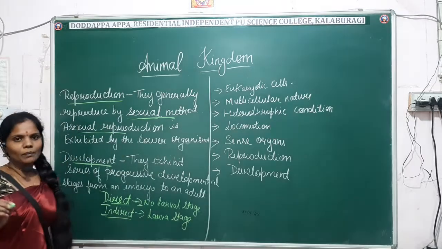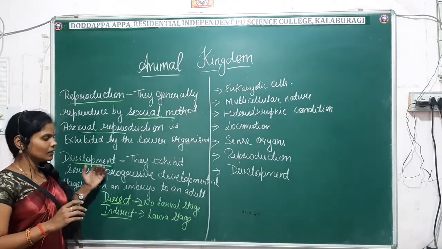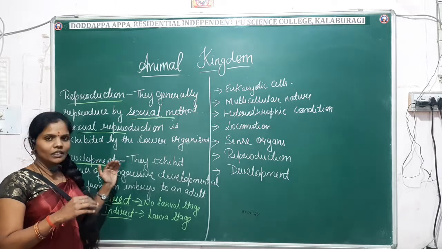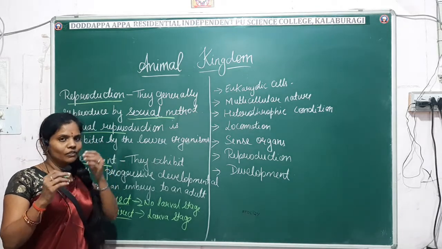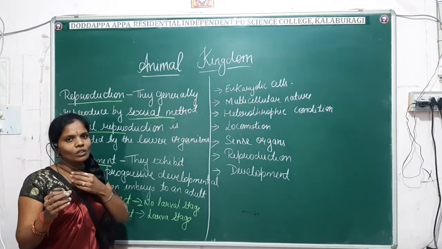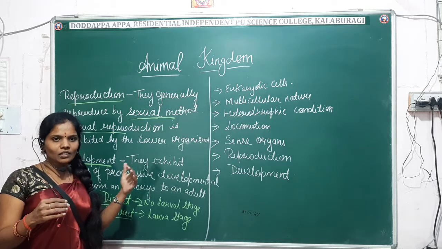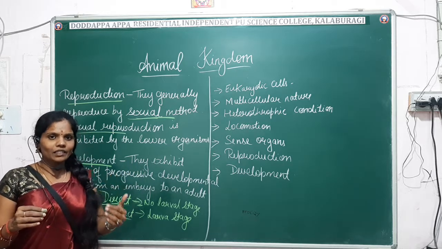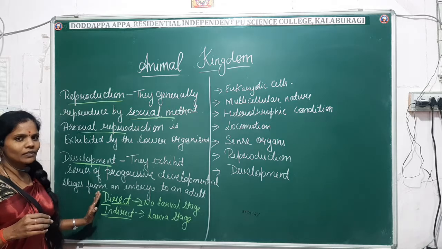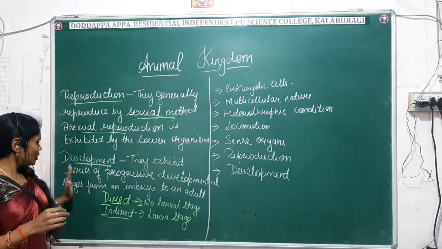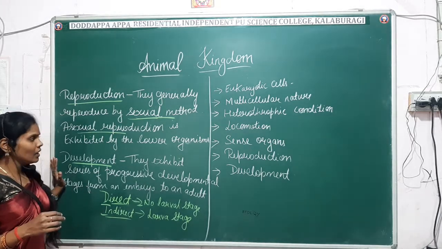Here in the indirect development, we will find the larval stage. That is, after the hatching of the egg, you might have seen, for example, the tadpole larva. Fine. That is commonly called an indirect development. You should know the difference between direct and indirect. Fine. So that's about the development.